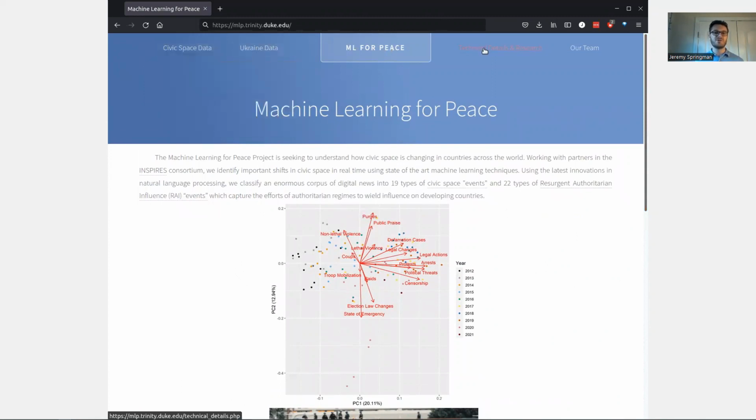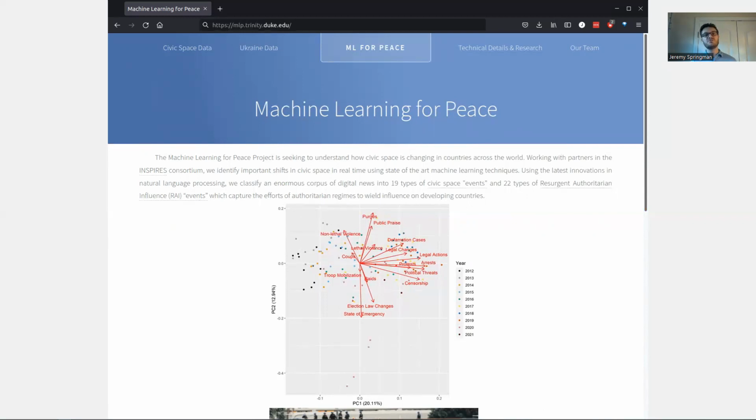We use cutting-edge research methods to accelerate the provision of data to practitioners and policymakers who need to make timely, evidence-based decisions to counter attacks on democracy. We overcome the limitations of existing data by continuously scraping online news published by international, regional, and domestic news sources, using recent advances in natural language processing to identify reporting on civic space events, and using this information to generate accurate monthly forecasts on trends in civic space.